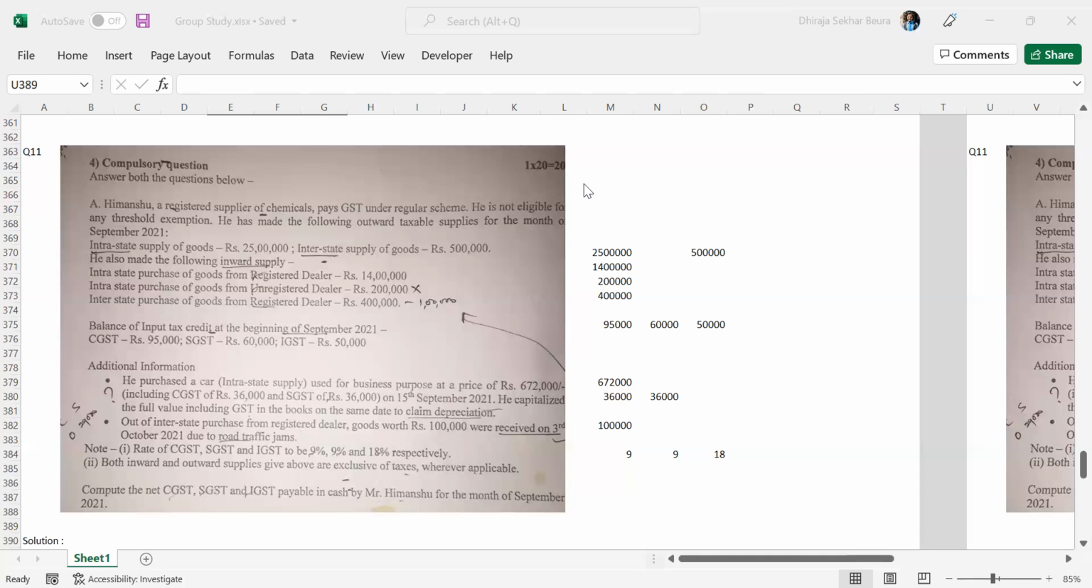GSTR 1 is what? It is an outward supply return. So whatever outward supply we do for goods and services has to be put up in the GSTR 1, and it has to be submitted by the 10th of the next month. So it is a monthly return. GSTR 1 is only for outward supplies.